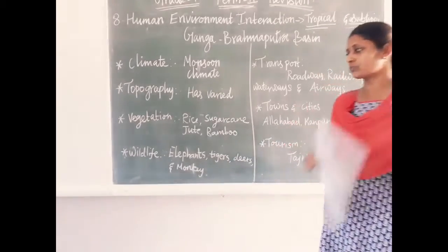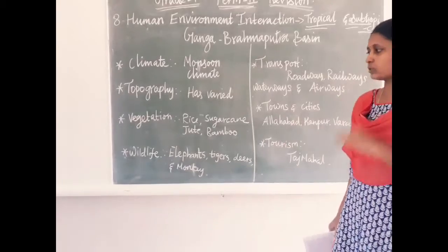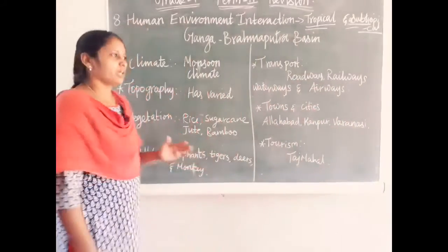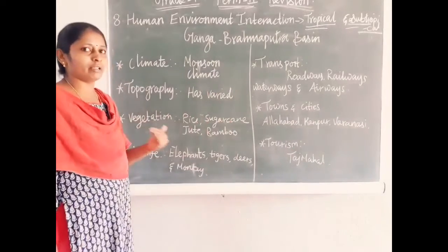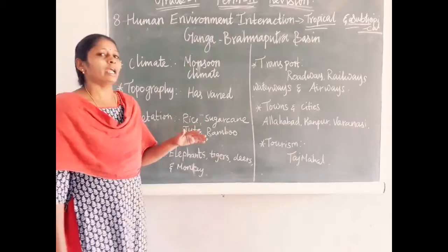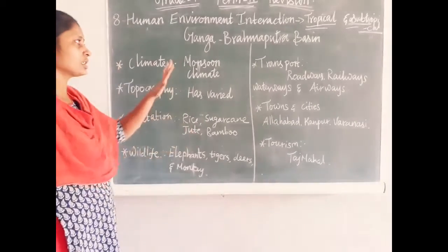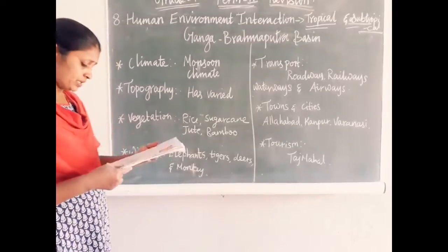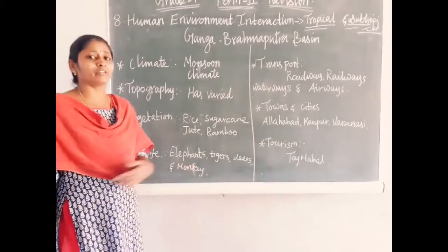What vegetation grows very well in this basin? Rice, sugarcane, jute and bamboo. I already said this region is the northern plain of India.